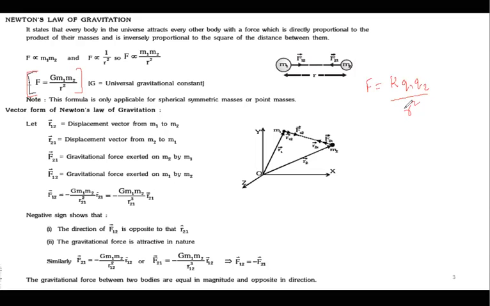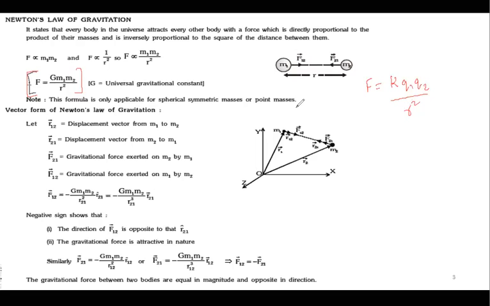Now, what is the only difference between these two? Tell me. What is the only difference between the gravitational force as well as electrostatic force? Tell me, everyone, what do you think? The nature of force, obviously. I'm talking about the nature of forces. Yes, Manoj, very good. So gravitational force is always attractive.